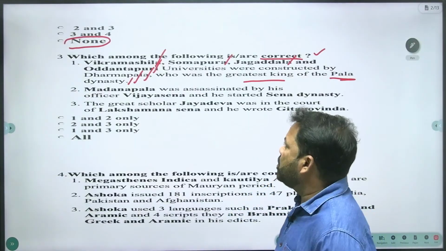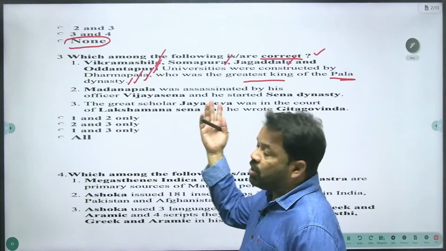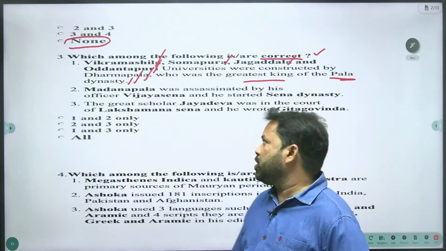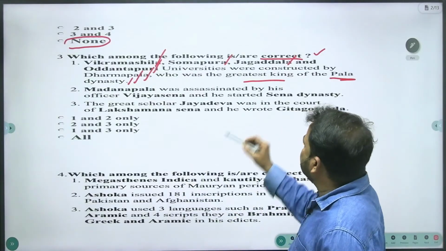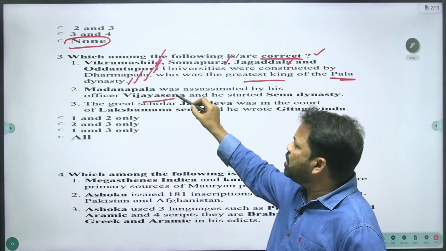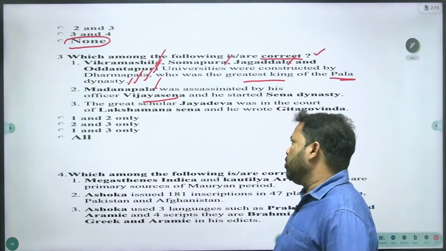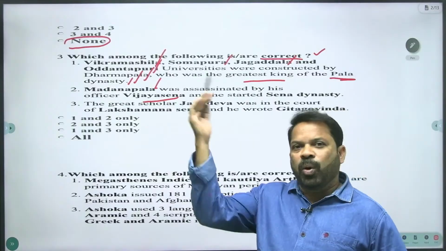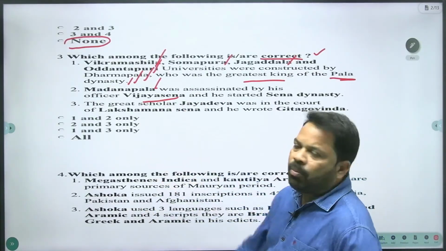And the Palas patronized education and constructed a number of universities. Next, Madanapala was assassinated by his officer Vijayasena. Madanapala was the last ruler of the Pala dynasty. Gopala was the first ruler, the founder of the Pala dynasty, and Madanapala was the last ruler.